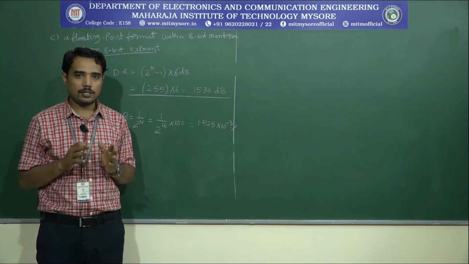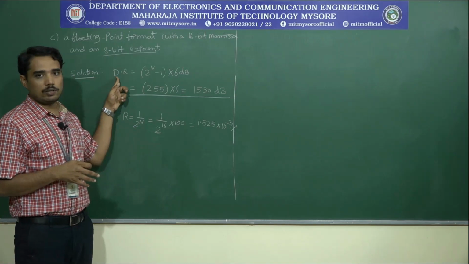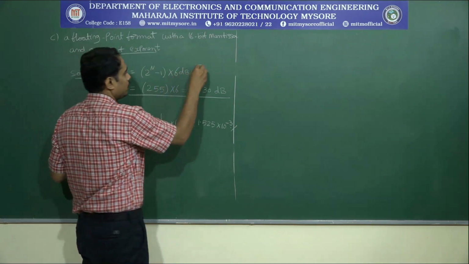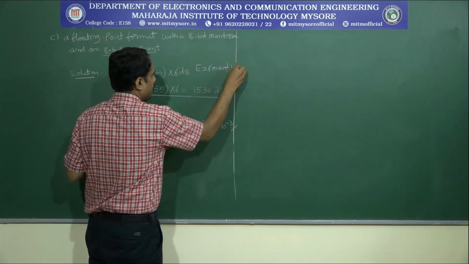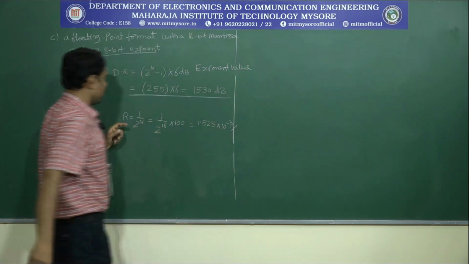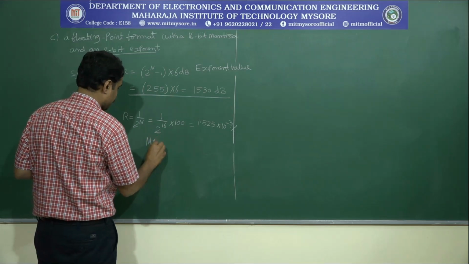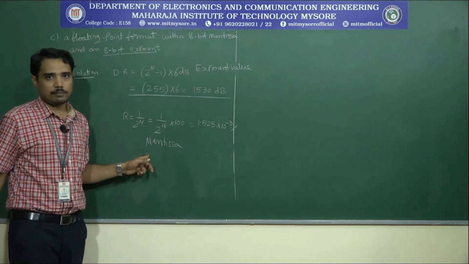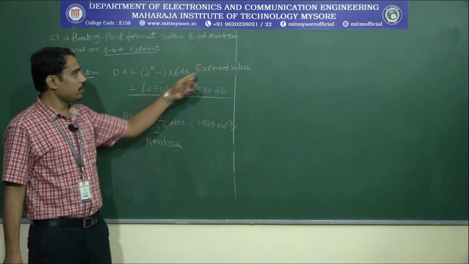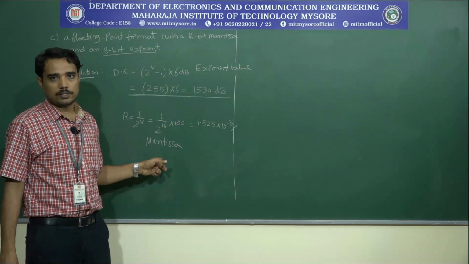If it is expressed in terms of floating point, then the dynamic range will be calculated with respect to the exponent value, and the resolution is calculated on the basis of the mantissa, the number of bits associated with the mantissa field.